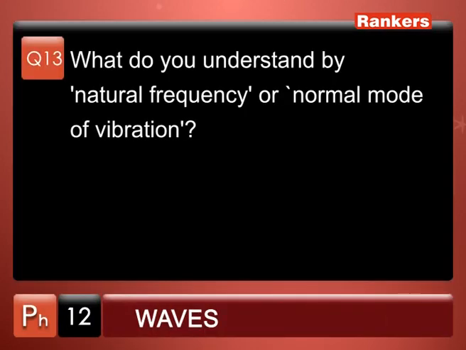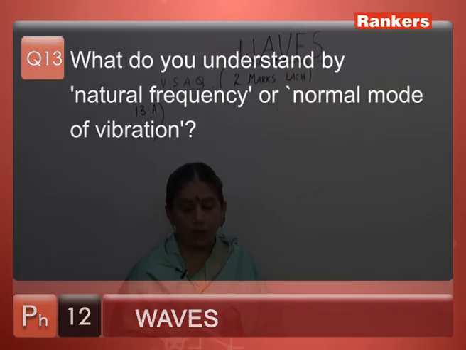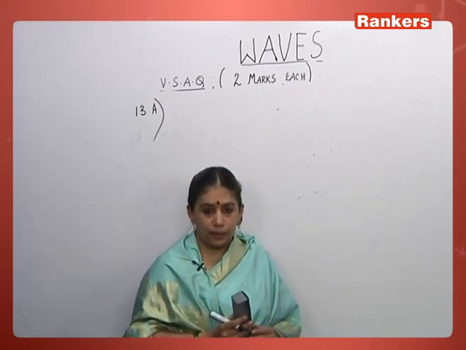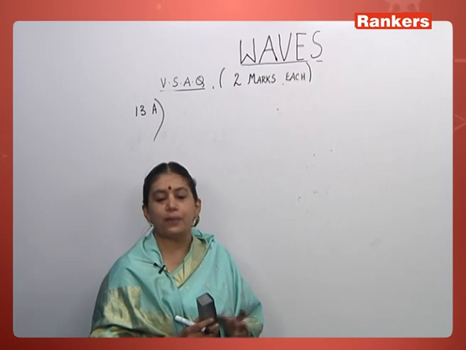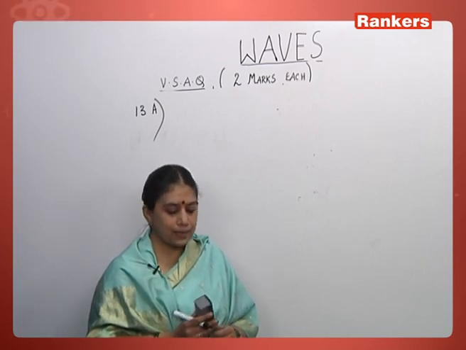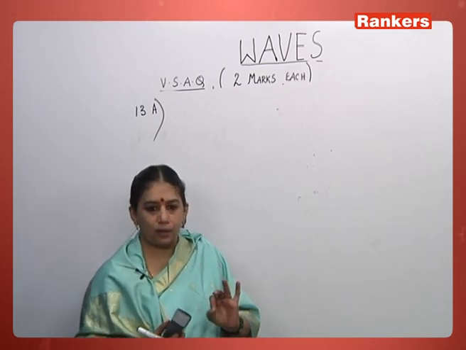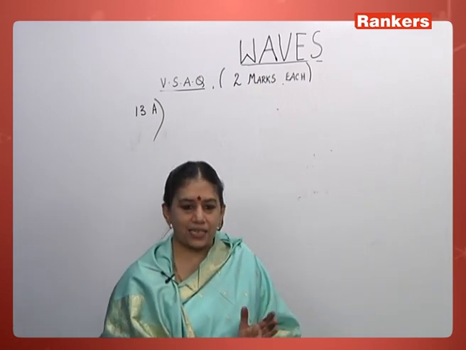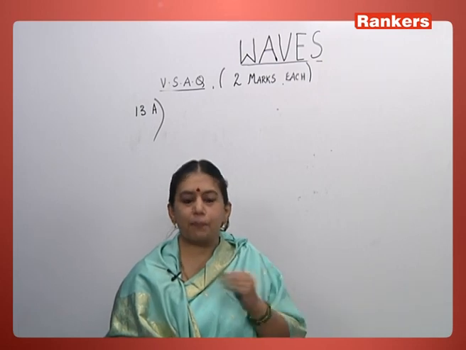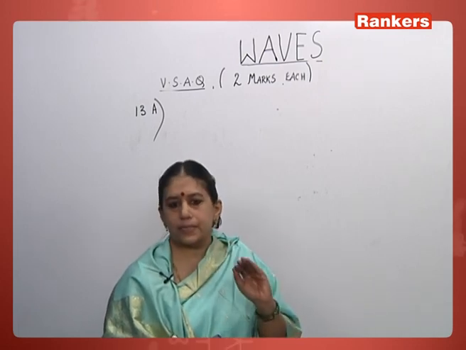What do you understand by natural frequency or normal mode of vibration? Whenever we take any body, it has its own natural frequency. What do we mean by its own natural frequency? If I vibrate any body, depending upon its dimensions and its elastic nature, it makes a certain number of vibrations per second.